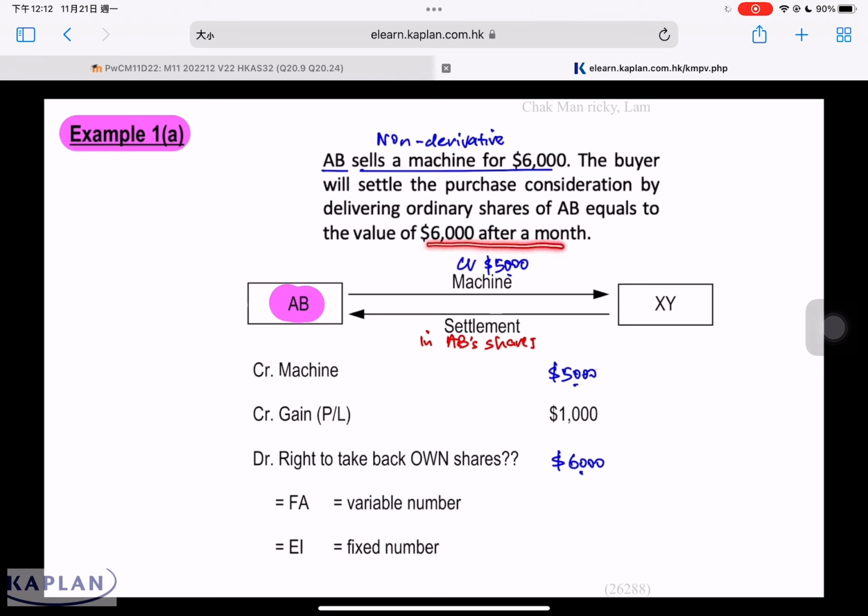After a month, if the share price is $2, AB is going to take back 3,000 shares. If the share price after a month is $5, AB is going to take back 1,200 shares. The number of shares is not fixed. So if the number of shares is not fixed, in this case it is considered a financial asset.